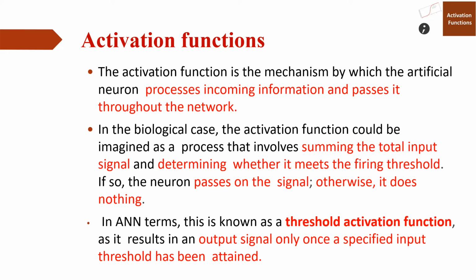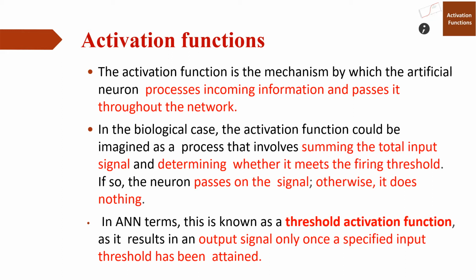In the biological case, the activation function could be imagined as a process that involves summing the total input signal and determining whether it meets the firing threshold. If so, the neuron passes on the signal, otherwise it does nothing. In artificial neural network terms, this is known as the threshold activation function, as it results in an output signal only once a specified input threshold has been attained.